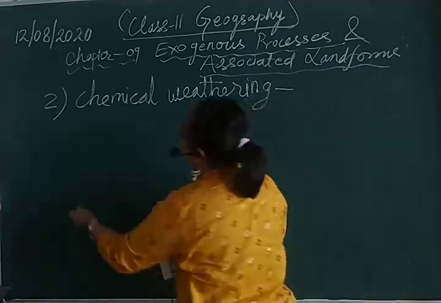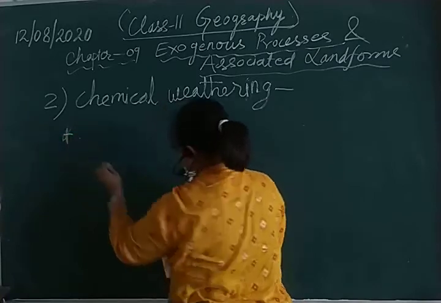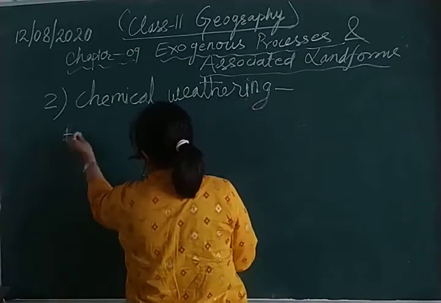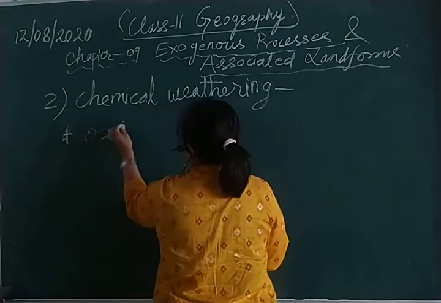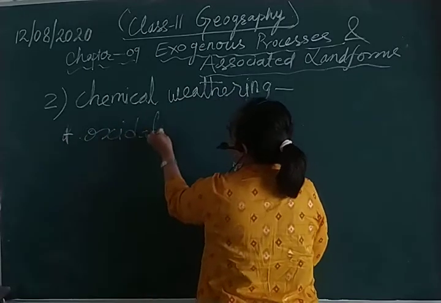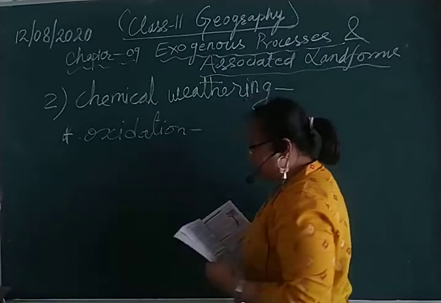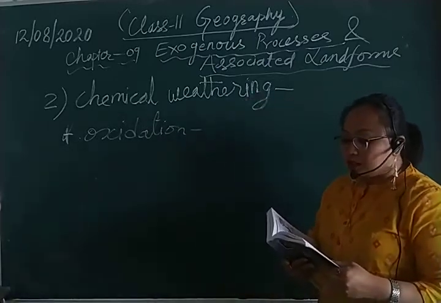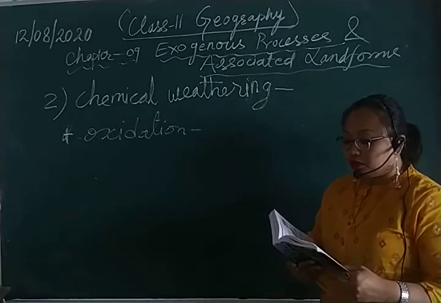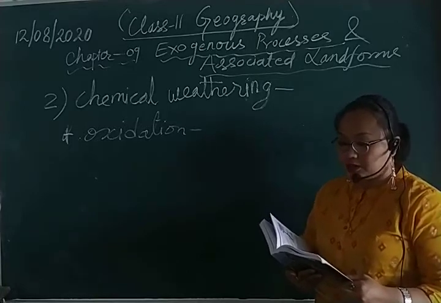So the first process is oxidation. The effect of oxygen in air and water on the rock is called oxidation.